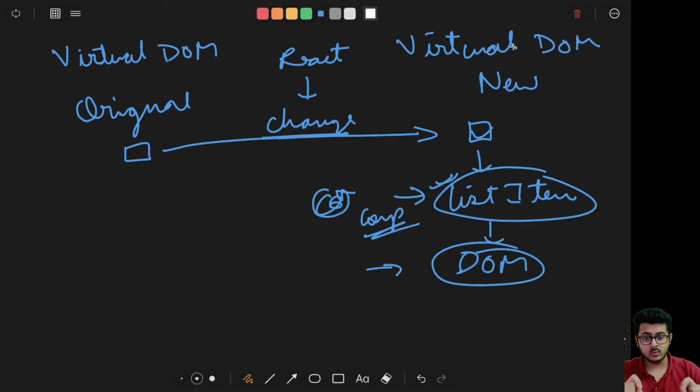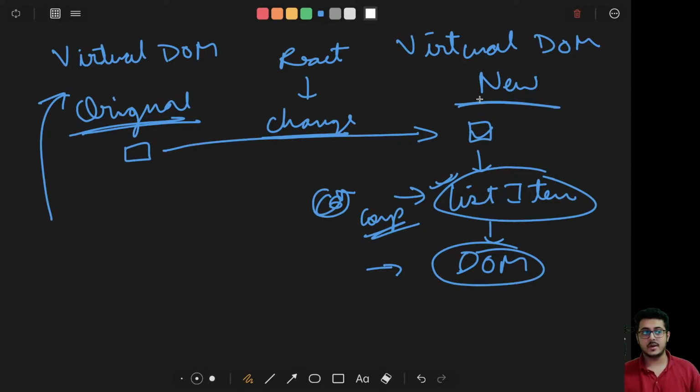I will just repeat once again. React maintains a virtual DOM. It maintains a copy of the original virtual DOM and any change that it notices in the virtual DOM, so a new virtual DOM and an older virtual DOM right over here.